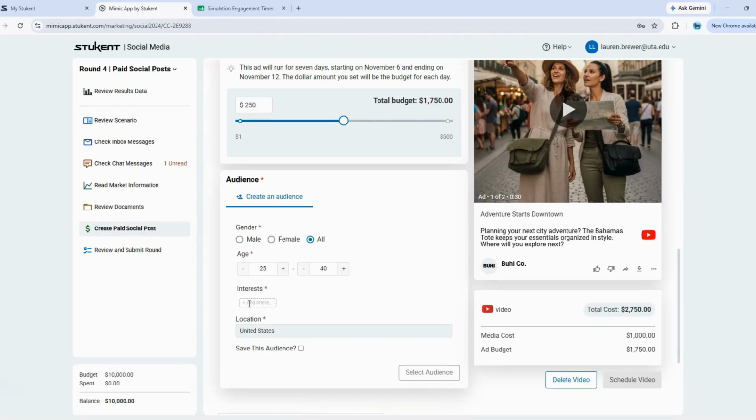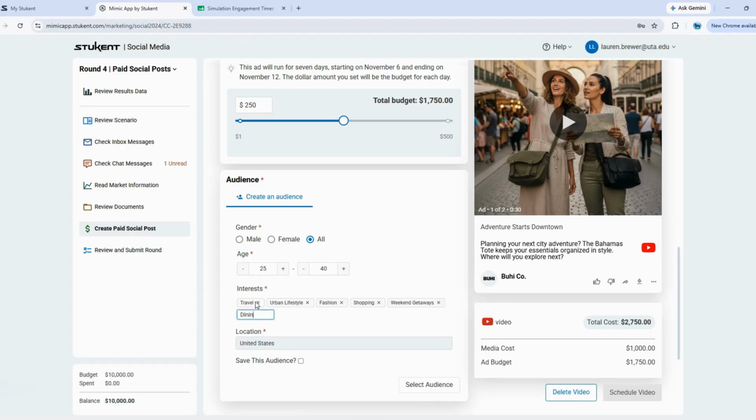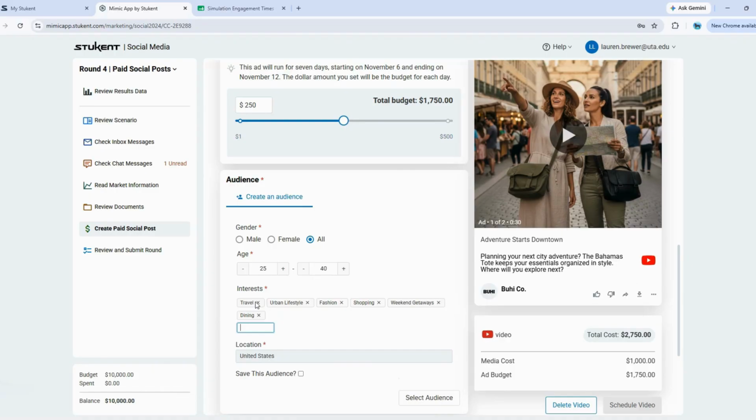For my interests, I have to add my interests one at a time. So for my interests, I'm going to add travel, urban lifestyle, fashion, shopping, weekend getaways, dining, and photography.